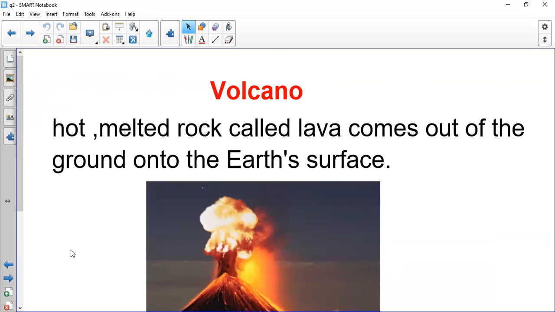These rocks are coming out from the ground, and we call these hot melted rocks lava. So volcano, hot melted rocks come out of the ground, and we call it lava.